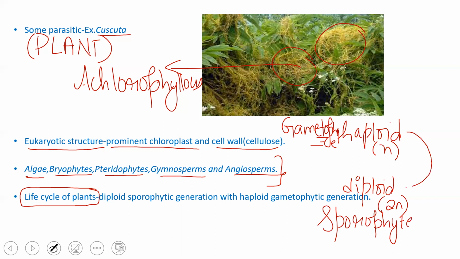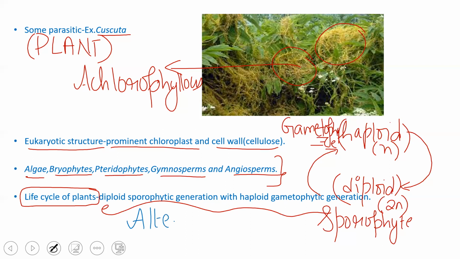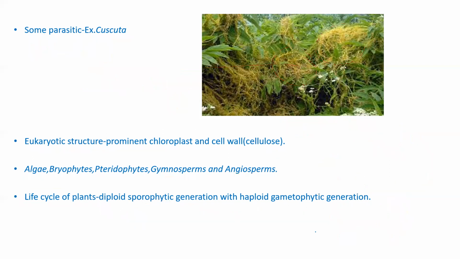So the gametophyte, after its formation, is going to form the diploid sporophyte, and the diploid sporophyte in turn will form the gametophyte, and that is how it completes its life cycle. So the life cycle pattern in case of plants goes on alternating with one another. Hence it is called alternation of generations. Okay, so this is how the life cycle pattern will be followed. Much more detail will be dealt with later about the plants and the plant kingdom.